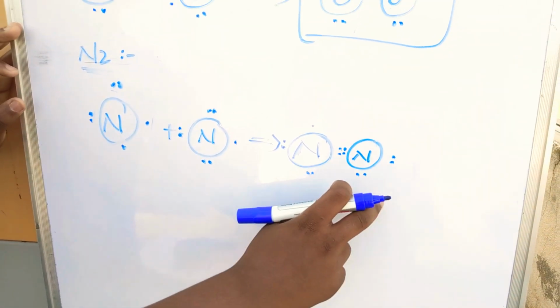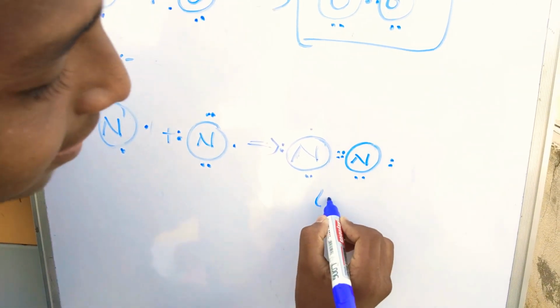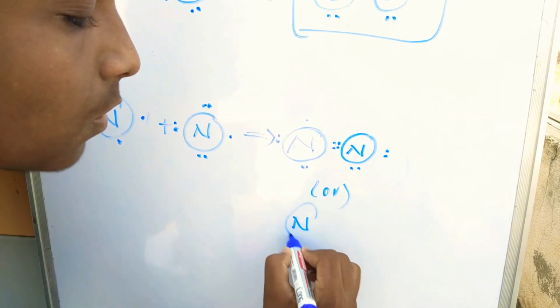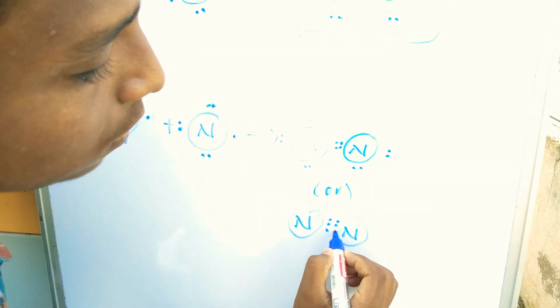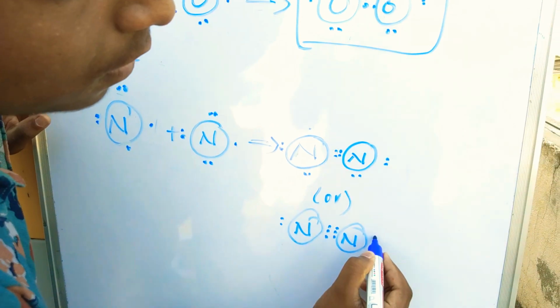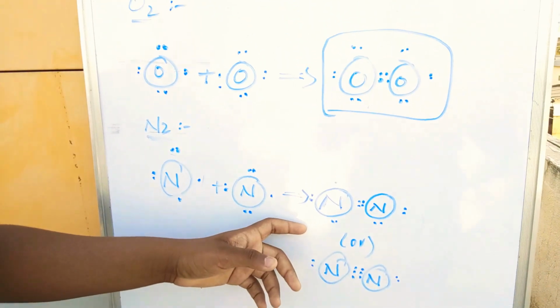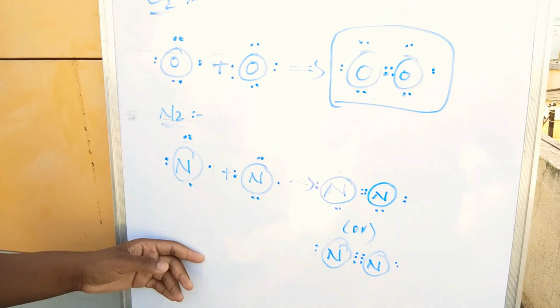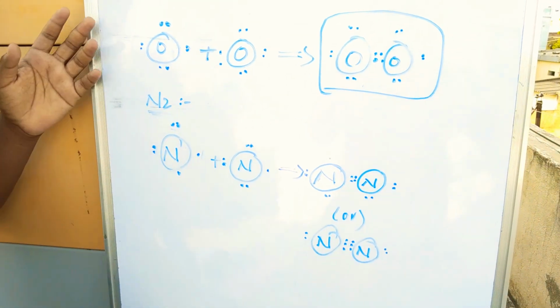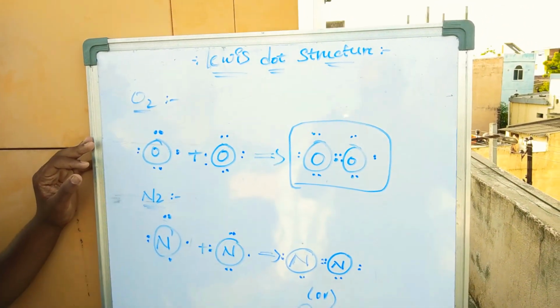Here a bond is prepared. Here a double bond occurred, here a triple bond occurred. The nitrogen atom contains a double bond and a triple bond in the Lewis dot structure.